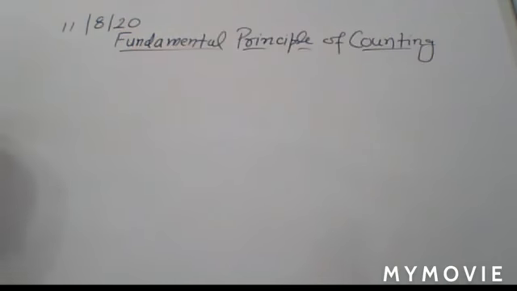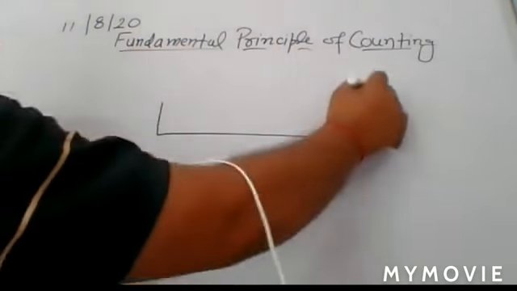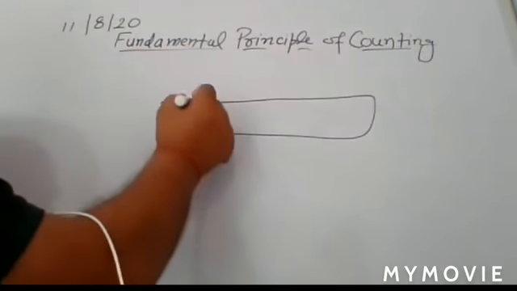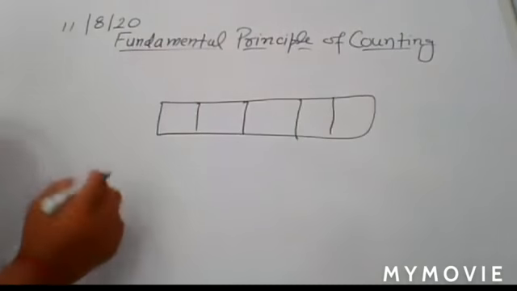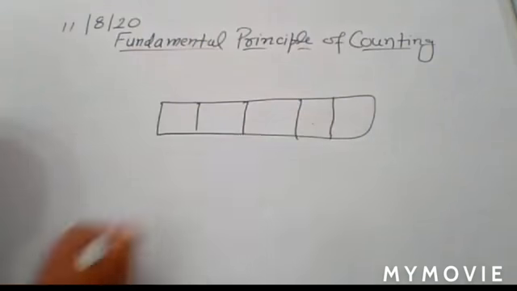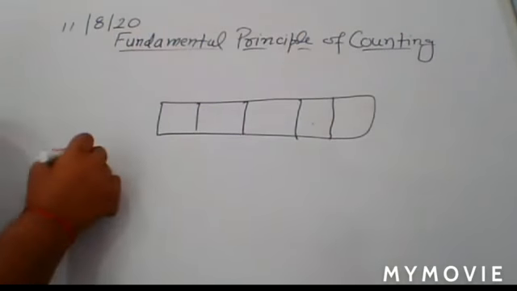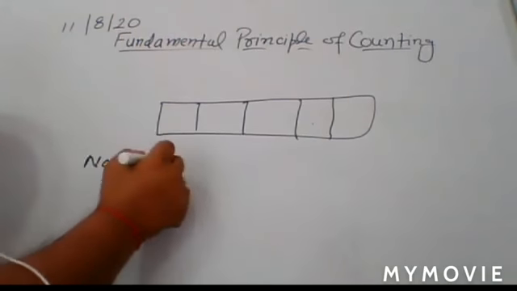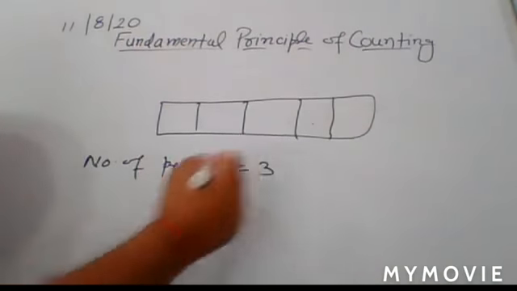Okay, just listen. Here you have 5 seats available: 1, 2, 3, 4, 5. And the number of persons is equal to 3.